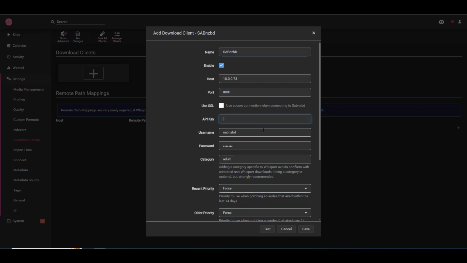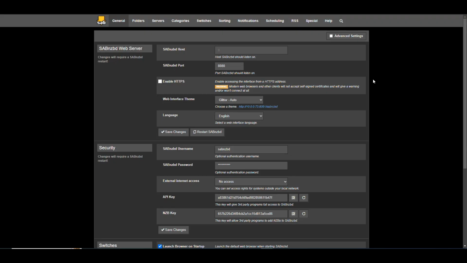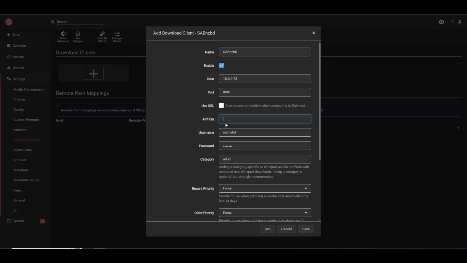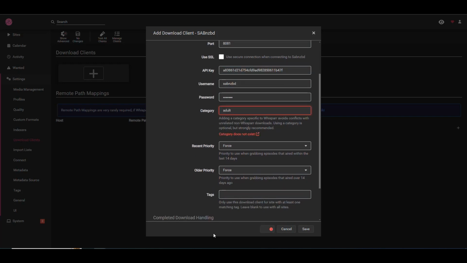Let me start SABnzbd to get that API key, and then we test the connection to that. All right, we're here in SABnzbd. I went to general, and in general, we'll see here the API key that we need. So I am going to copy this API key here. I'm going to put it here now. And then now we should be able to test if it can connect to it. So test, the category does not exist.